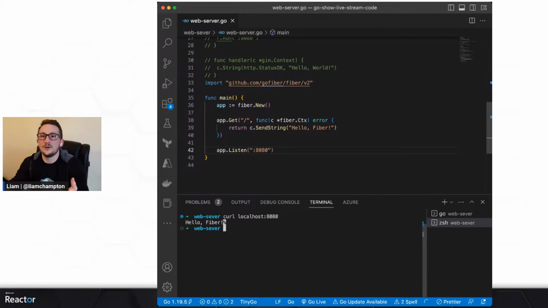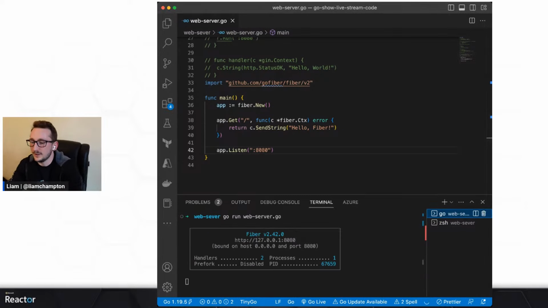Now I want to show you how you can render an HTML file, because that's pretty much what people want to do with this. It's great having a web server as an API, but what happens when I want to show something to my user? Now, you can do that. Let me stop everything, because we're going to be using the standard library for this one. I'm not going to be using any of those other third parties, because that was just to show you you can use them, how powerful they are and what they're used for.